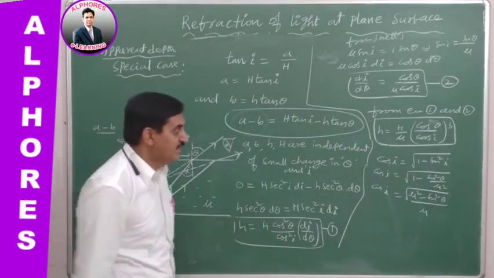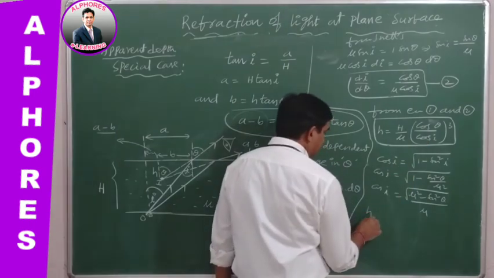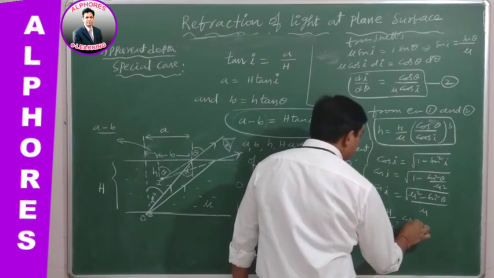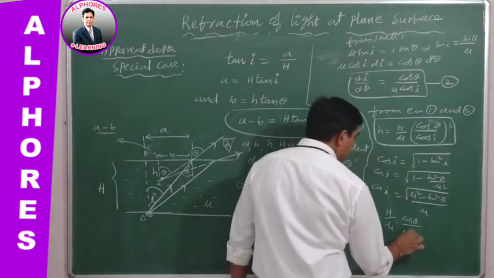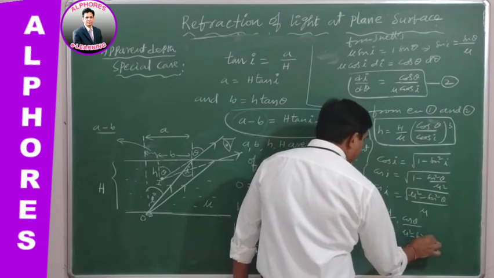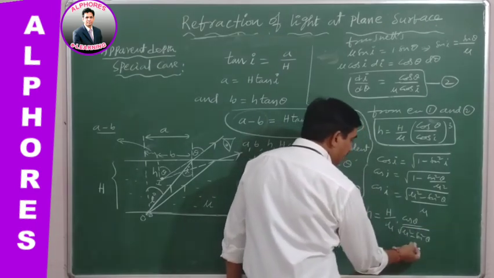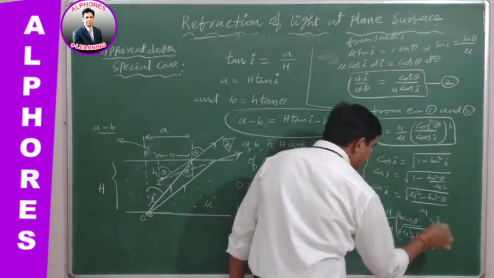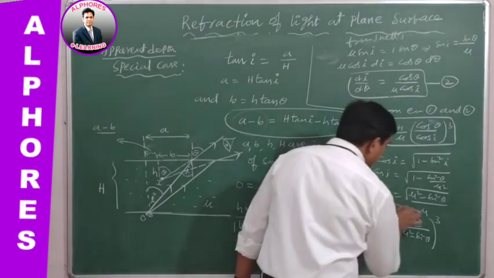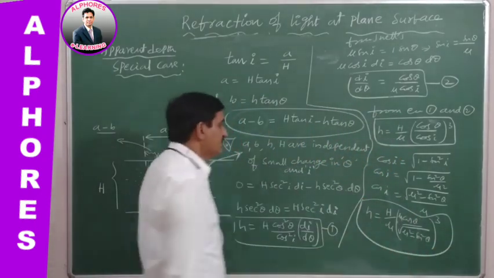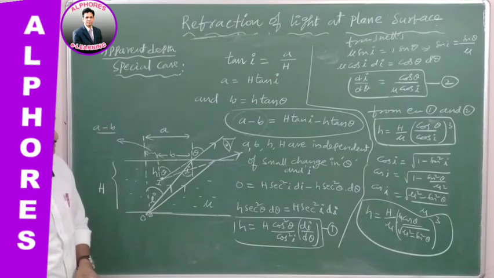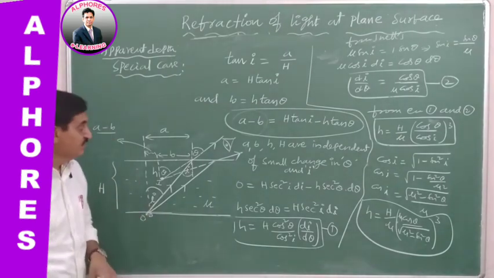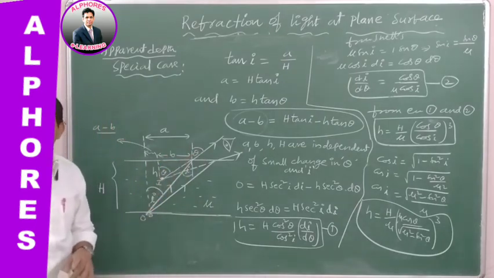So this is cos I, and put it in this equation, small h equal to capital H by mu, times cos theta by cos I. So this is root over mu square minus sine square theta, by mu, whole cube. The reciprocal of mu comes up in the numerator. This is also another format of the equation for finding apparent depth, the special case whenever the angle of vision is a considerable amount.